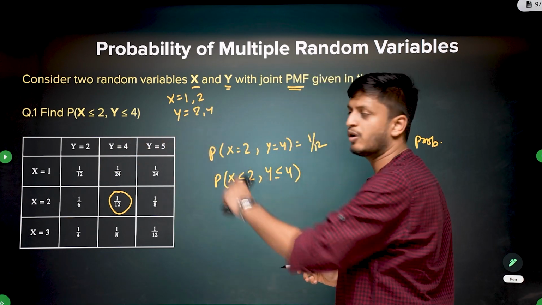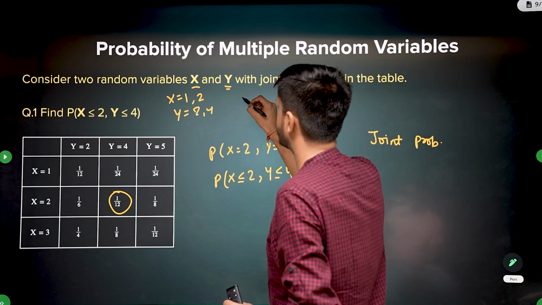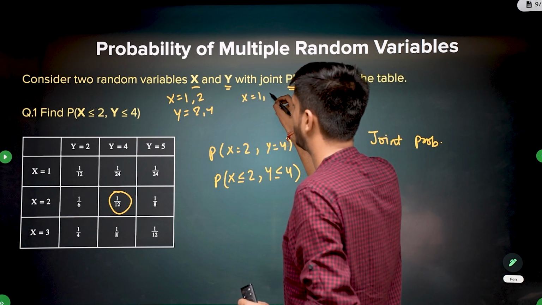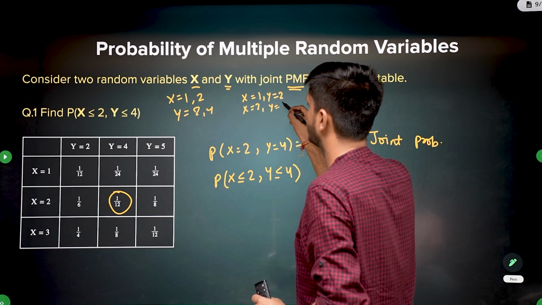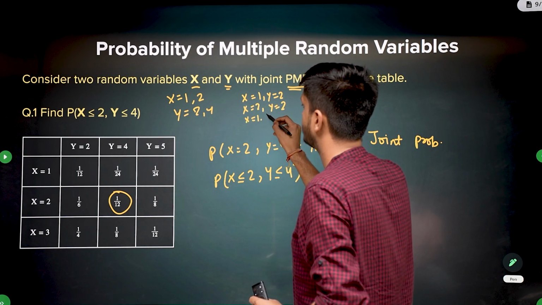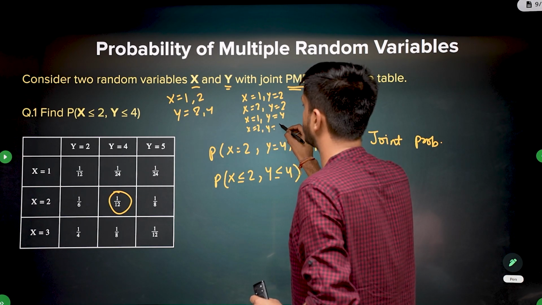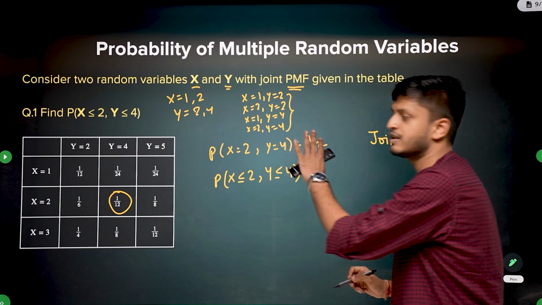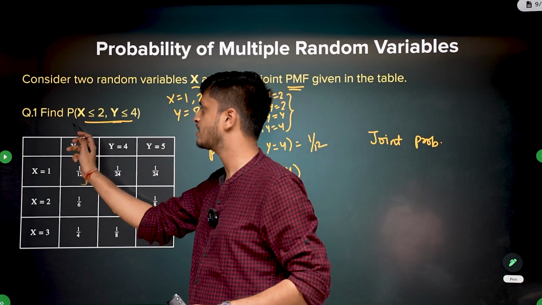So what are the possible combinations for x and y which will obey this condition? The possible options are x being 1 and y being 2, or x can be 2 and y can be 2, x can be 1, y can be 4, and x can be 2 and y can be 4. These four combinations satisfy the condition given.